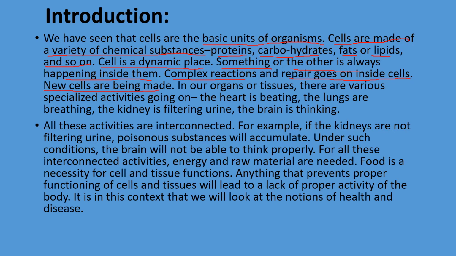After the cell division, what happened? New cells are produced, new cells are made in our organs or tissues. Tissue means the group of cells that are performing a similar function. And what is the organ? Organ is nothing but a group of tissues performing a similar function.